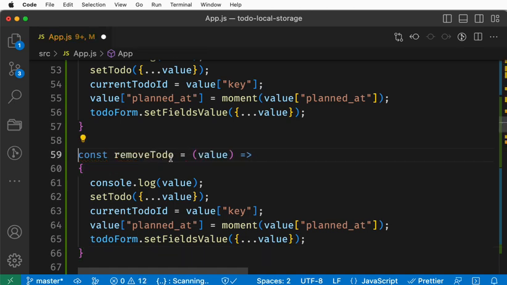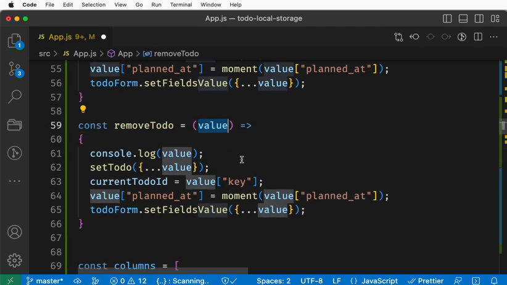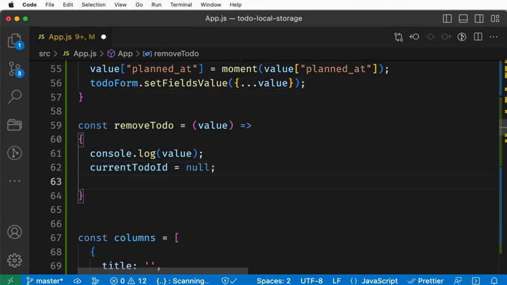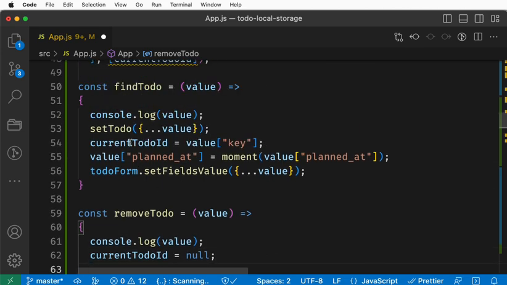When I click remove, I'm getting the same row, and if you wanted to print, you can print. It is not necessary to set the to do ID, it is not really required, but we can set this one to null, because this one is going to get removed anyway. The next item will be a new one. These are all the logic. Here I'm removing this. How do we remove from the storage?